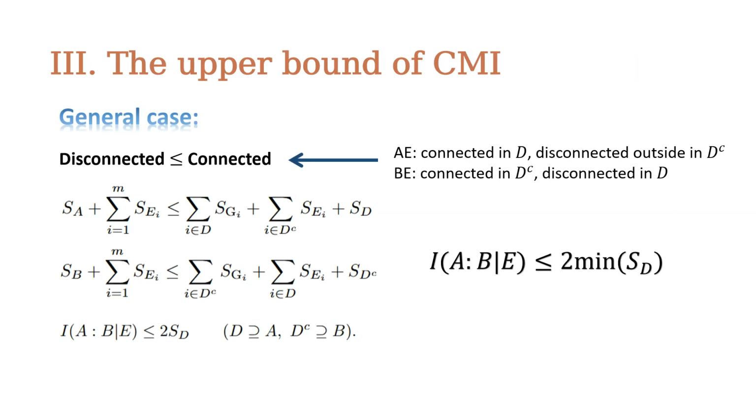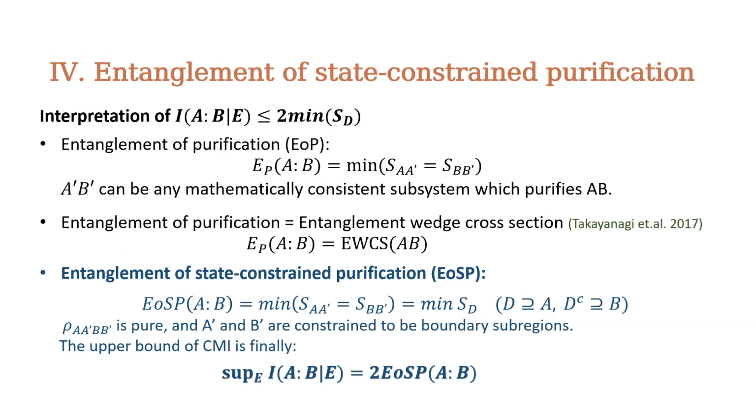For more general cases, we give a most general upper bound of -I3, which is the quantity we named the entanglement of state-constrained purification. Compared to the entanglement of purification, in EoSP we define the constraint A' and B' to be boundary subregions instead of mathematically consistent subsystems which purify A and B.